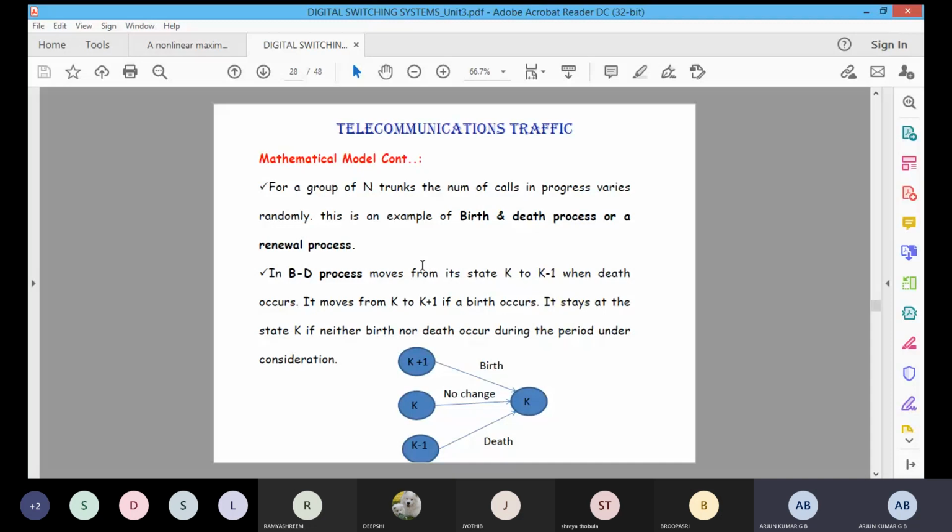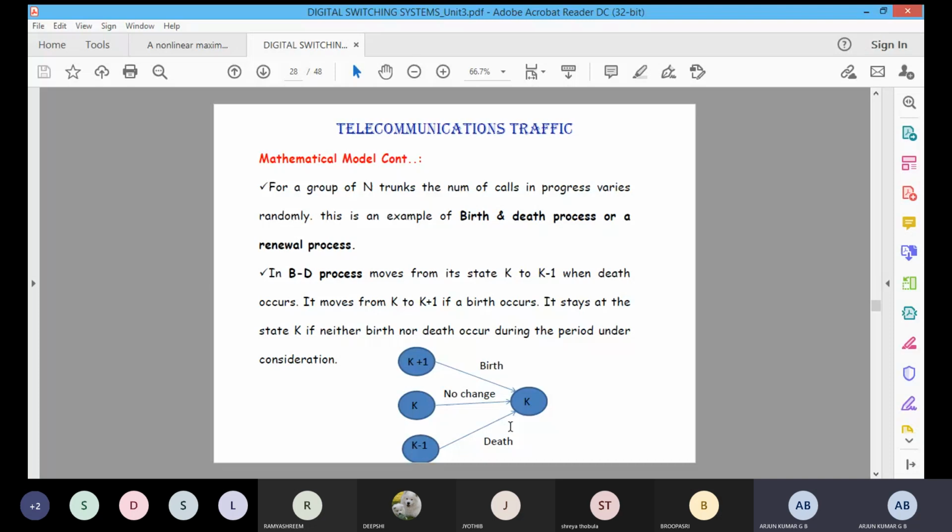Initially I told you the example is a birth and death process, also called a renewal process. Suppose K is the state. Suppose a birth occurs, meaning a call arrives, then K will change to K plus 1. Suppose a call ends, then K will go to K minus 1.